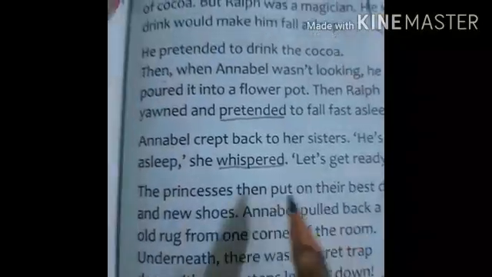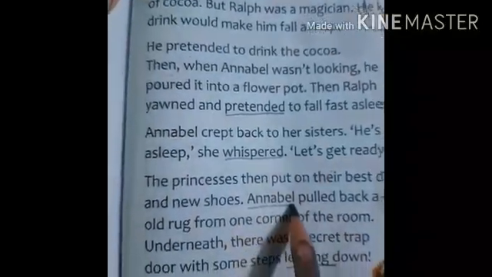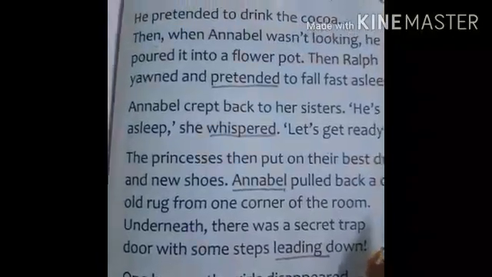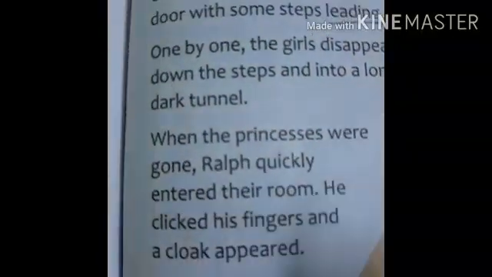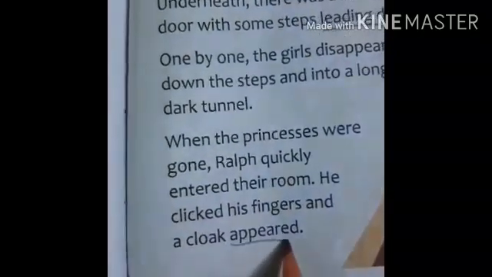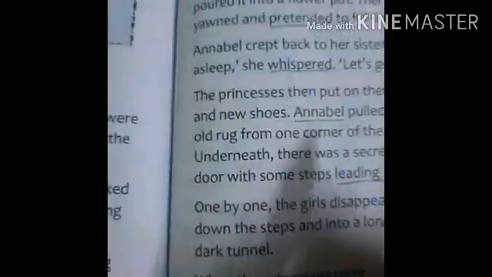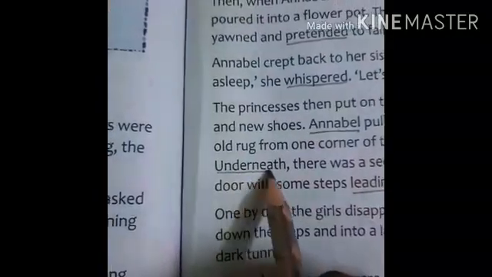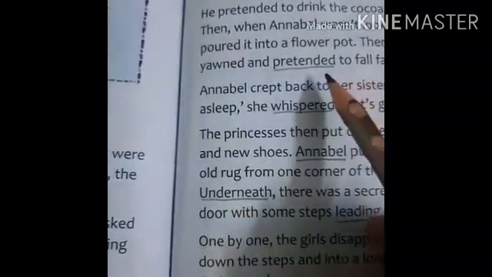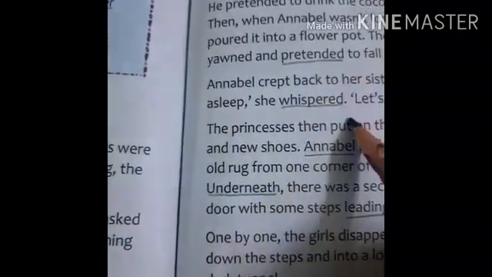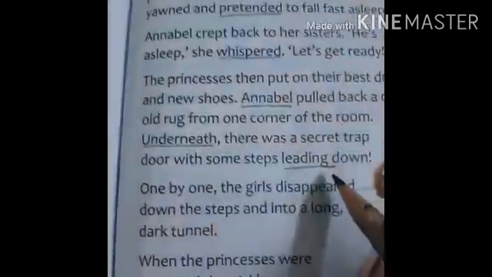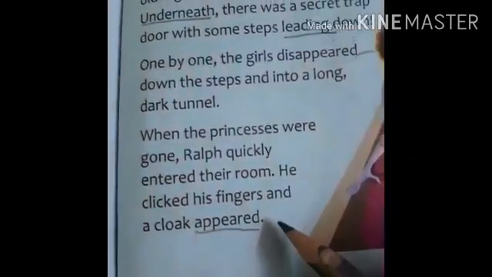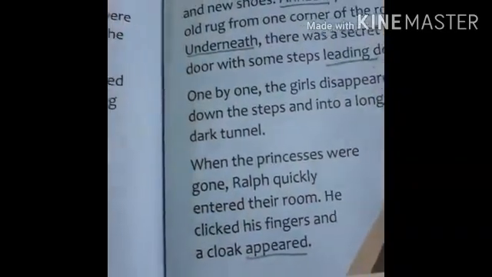Leading, Annabelle, then here appeared, underneath. Here pretended, whispered, Annabelle, underneath, leading, appeared. Then turn your page.